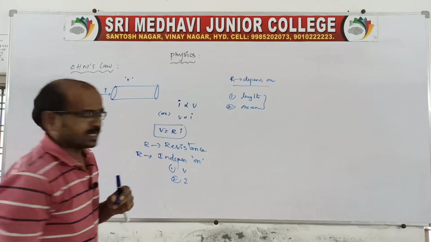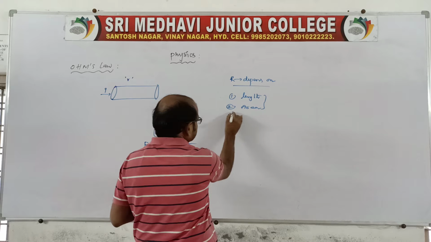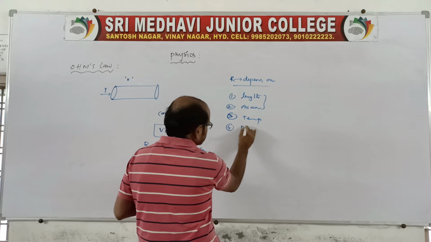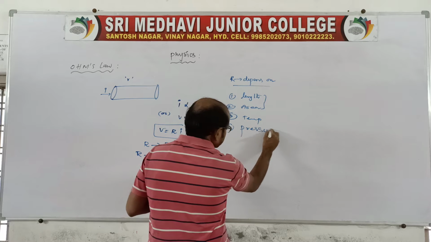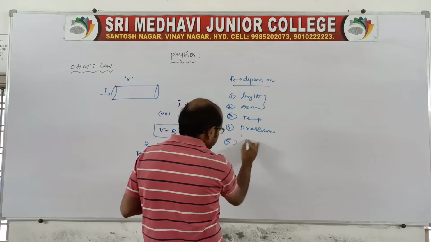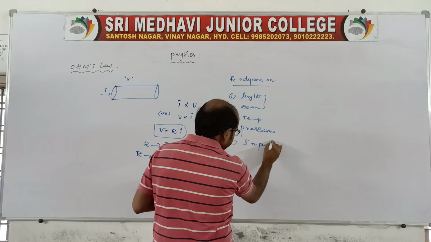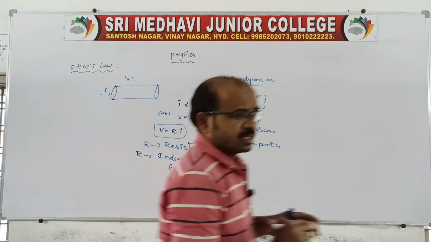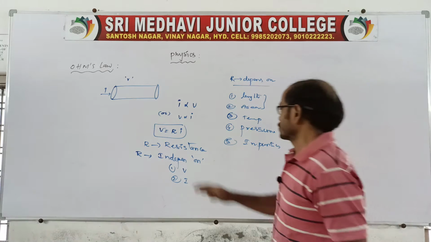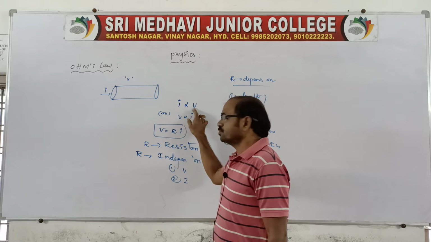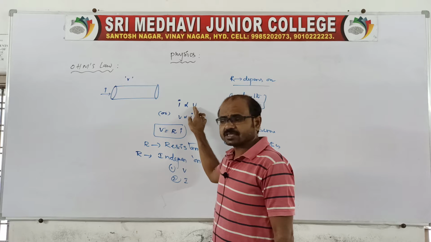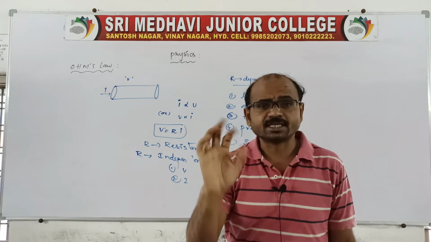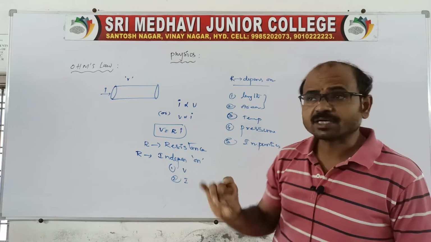Third is temperature, fourth is pressure, and fifth is impurities. The thing is, electric current is directly proportional to the potential difference between the ends of the conductor, or the potential difference is directly proportional to electric current. That is Ohm's law.